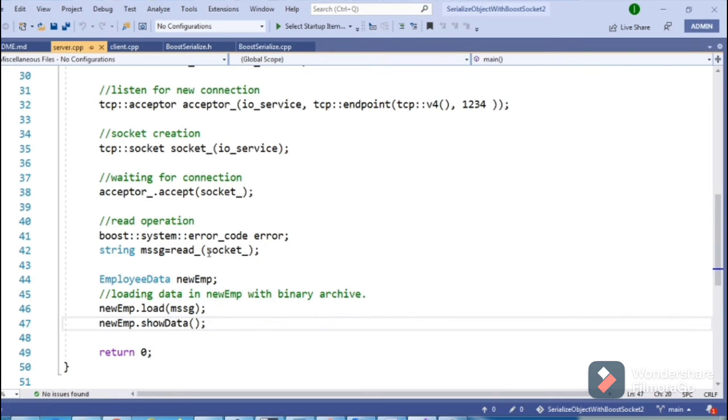All this complete code I will share with you on the link below, so there's no need to write all of it. Let's first compile this program.